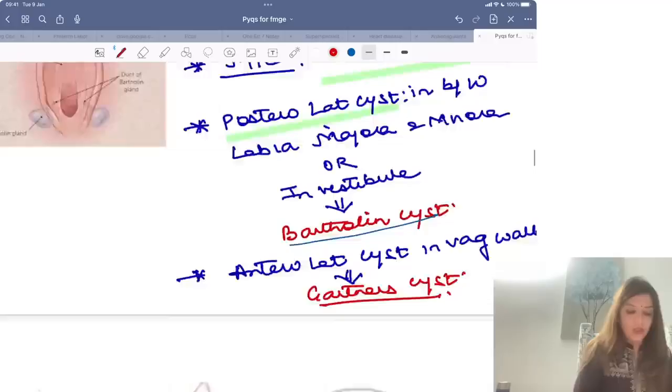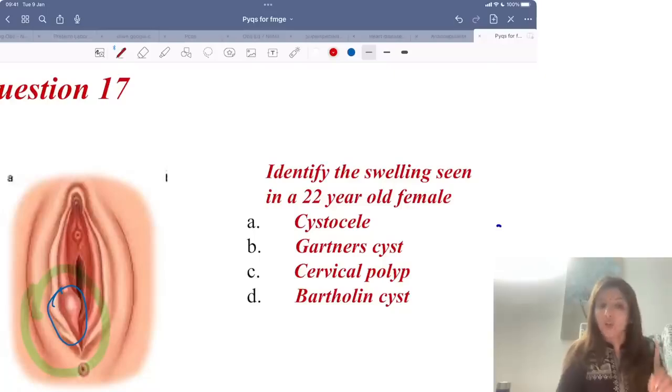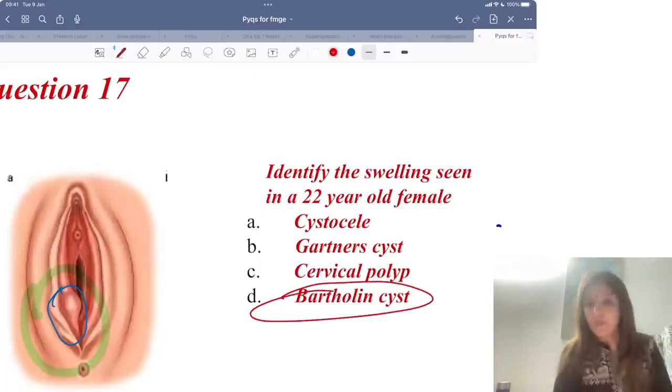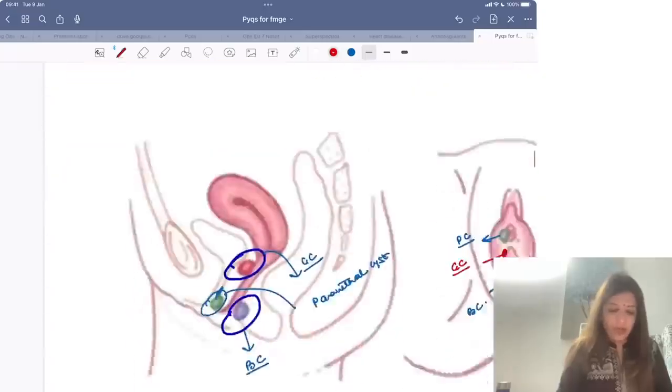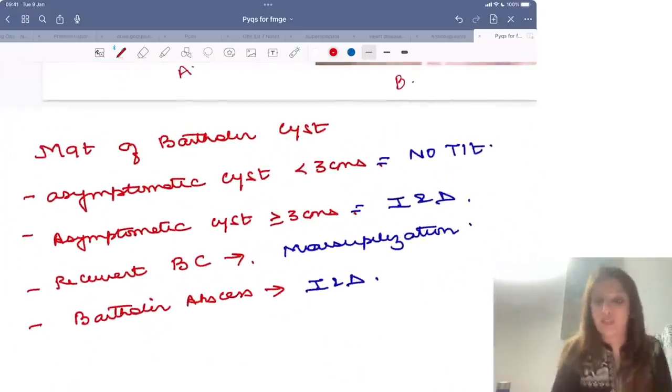सो लुक ओवर हियर, ये जो सिस्ट है ये हमें कहां मिल रही है इन योर क्वेश्चन? इन द क्वेश्चन द सिस्ट इज हैपनिंग इन द पोस्टीरोलेटरल side and it is between labia majora and minora, so this is a Bartholin cyst. Clear to all of you? Okay. Now just one quick thing about Bartholin cyst ka management.